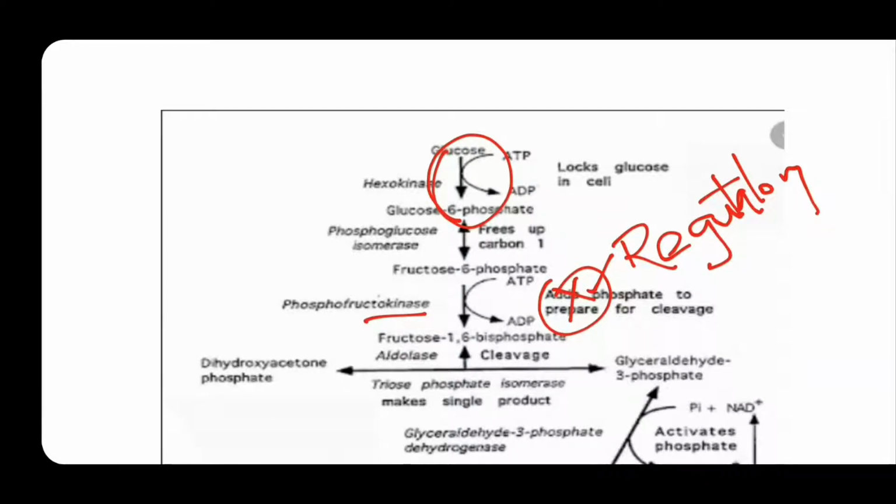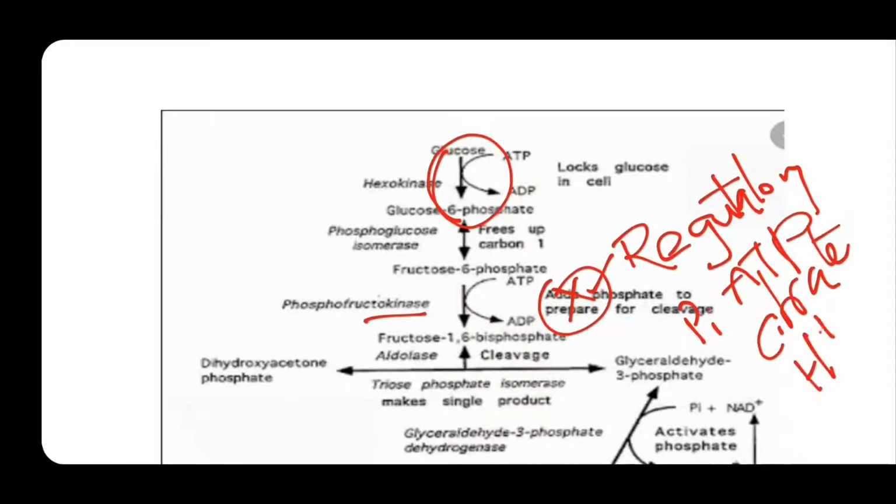In this allosteric enzyme, the promoters are phosphate molecules, AMP and fructose 2,6-bisphosphate, and the inhibitors are ATP, citrate and H+. In the presence of these three molecules, ATP, citrate and H+, this reaction will not occur, due to inhibition of the phosphofructokinase enzyme.